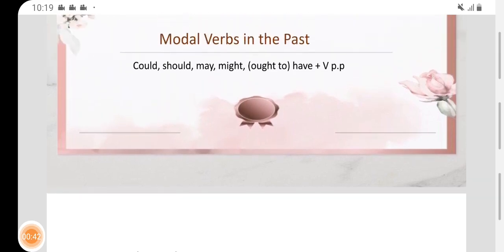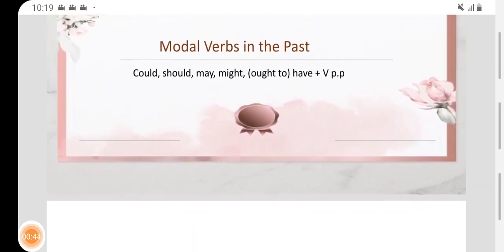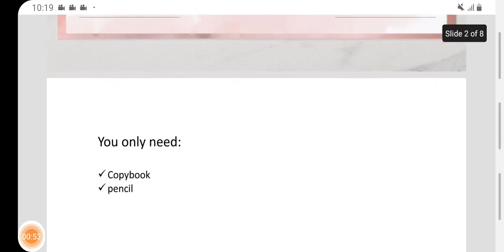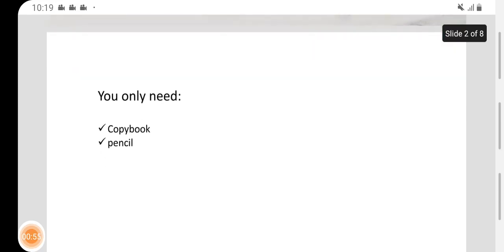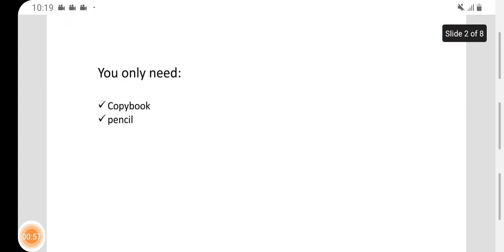Okay. Today we have modal verbs in the past: could, should, may, might, have, plus verb past participle. And also we have ought to have. For today's lesson, you only need to have your copybook and your pencil, and of course your sharpener, just in case.